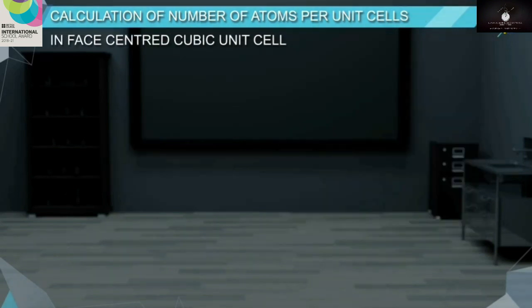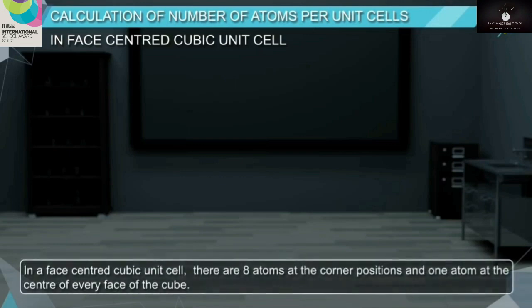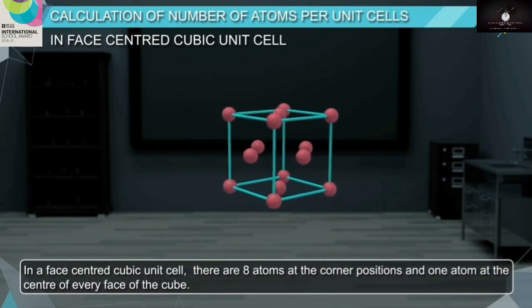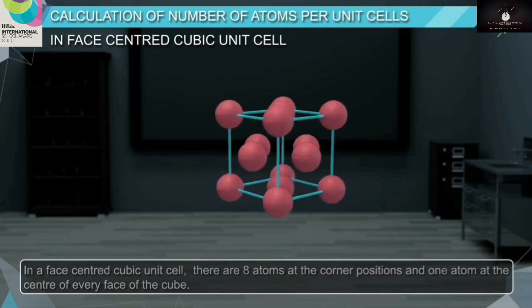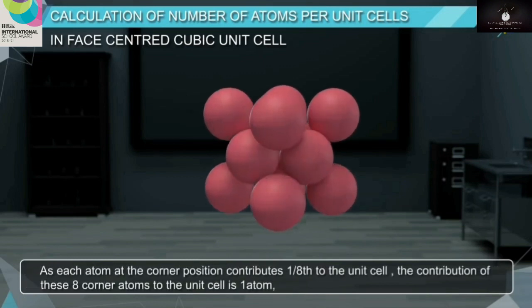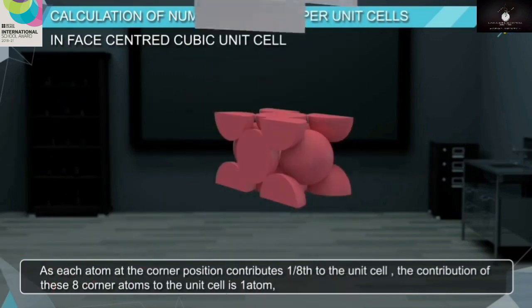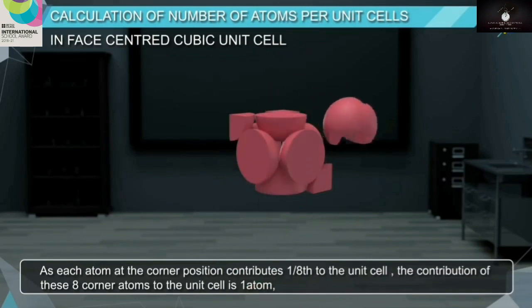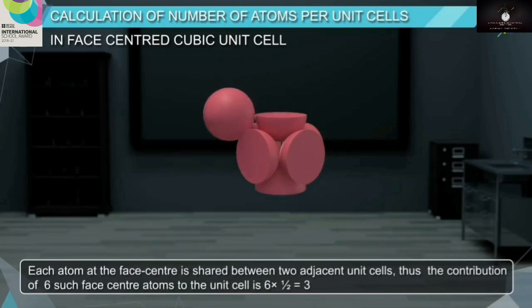Face-centered cubic unit cell. In a face-centered cubic unit cell, there are 8 atoms at the corner positions and 1 atom at the center of every face of the cube. As each atom at the corner position contributes 1/8 to the unit cell, the contribution of these 8 corner atoms to the unit cell is 1 atom.